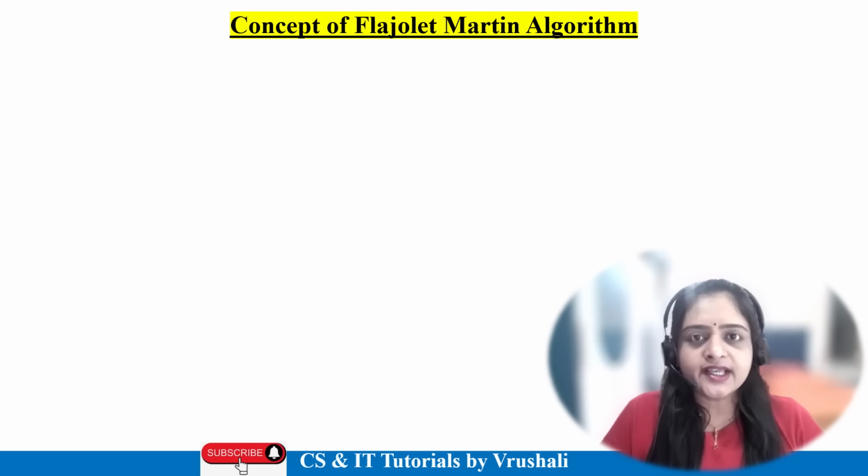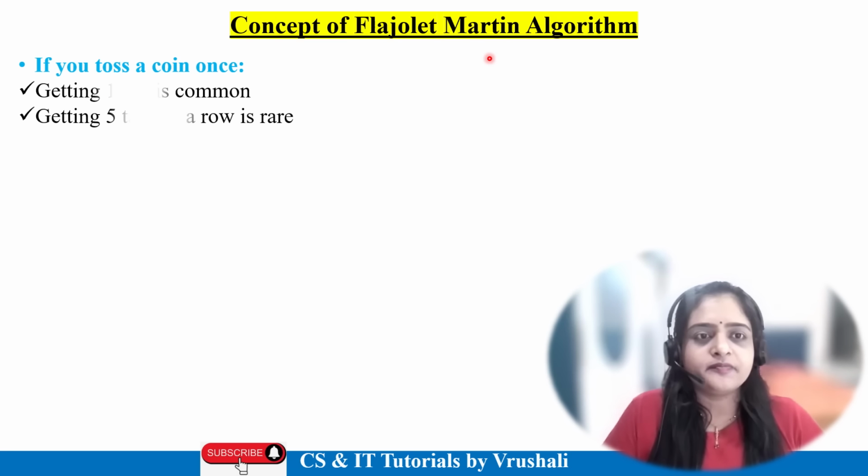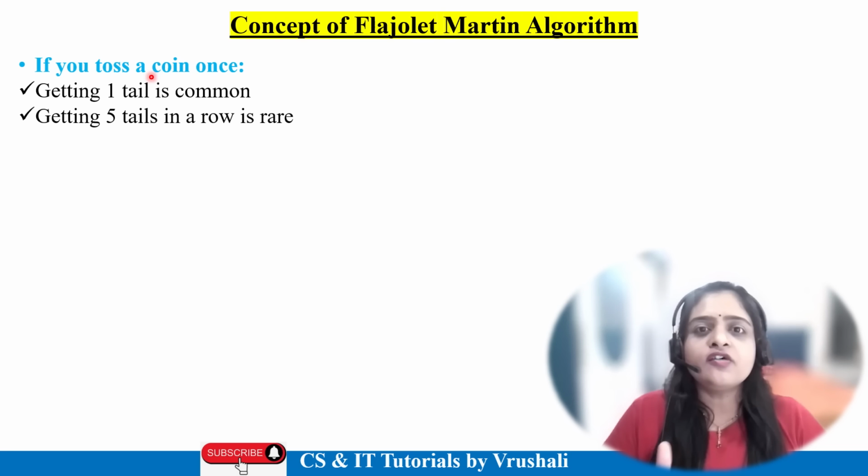Before solving an example, first we will understand the concept of the Martin algorithm. From your exam point of view, this is one of the most important questions. So let's see here. First we will understand through an example. Assume that you have one coin, right? The first time you toss the coin and you get tail, right?